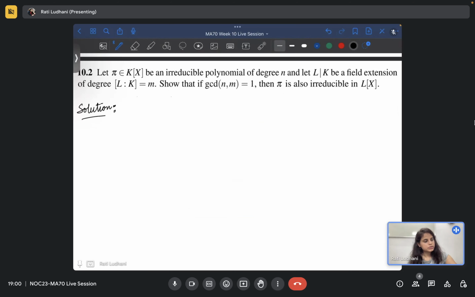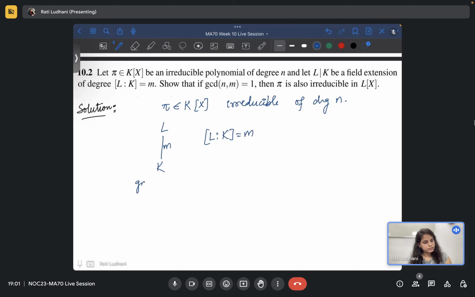Let pi belong to K[x], and this is again irreducible. So you start with the irreducible polynomial, and this is of degree n. Now let L over K be a field extension of degree m. So the degree is given to be m, and the GCD of n and m is given to be 1.